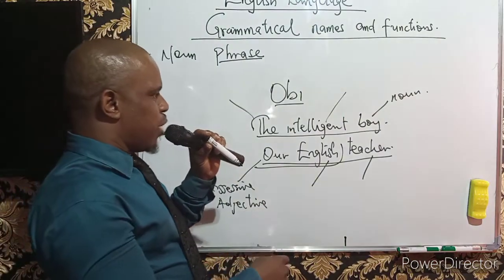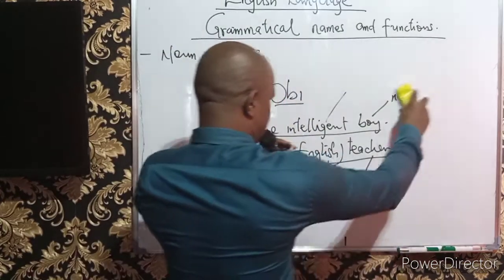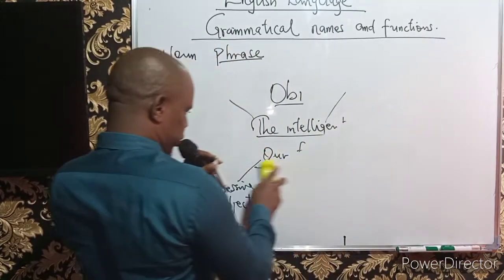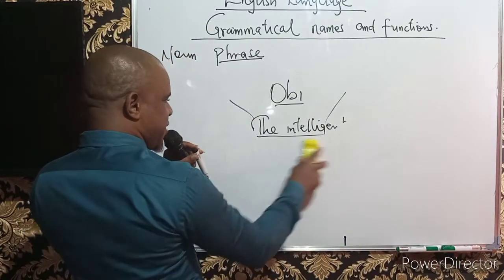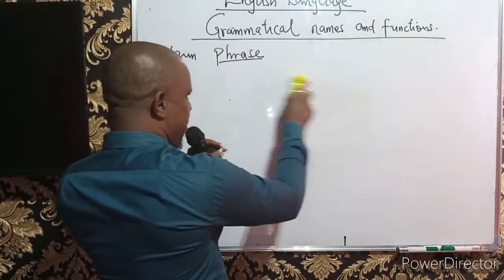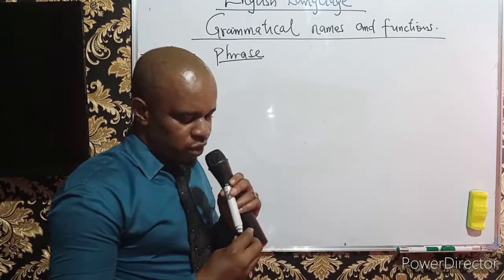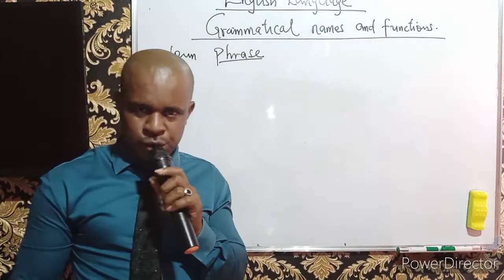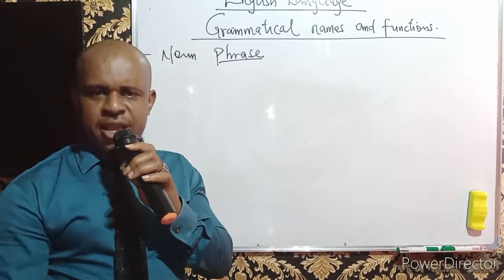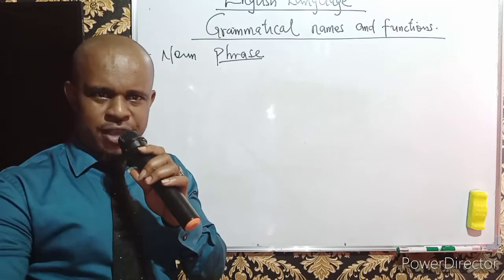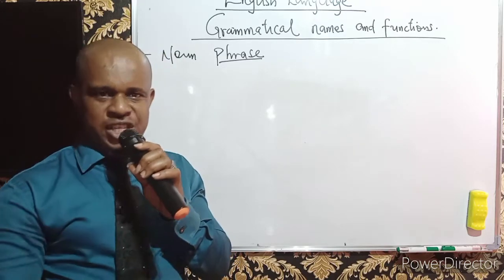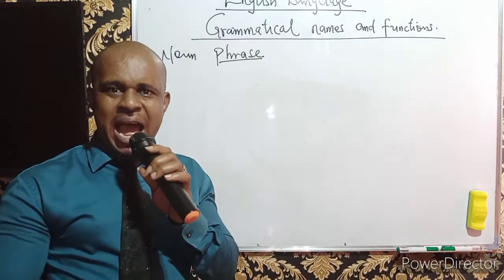So when we talk about a noun phrase, it involves a group of words which will never admit a verb, but must be functioning as a noun in a sentence. Like I told you, nouns are names. Whether noun phrase or noun as a single word, they are names.